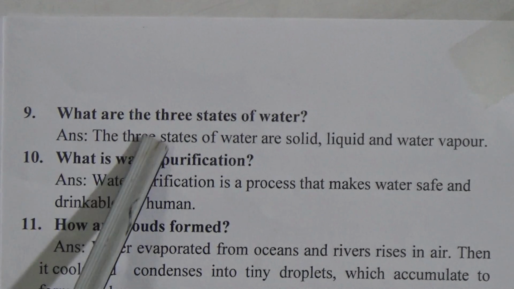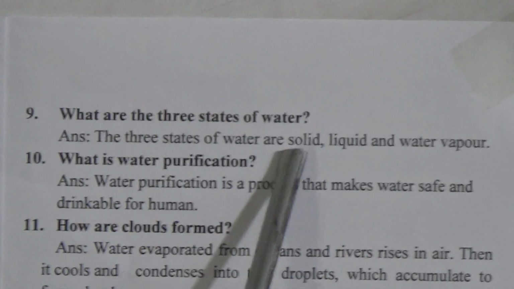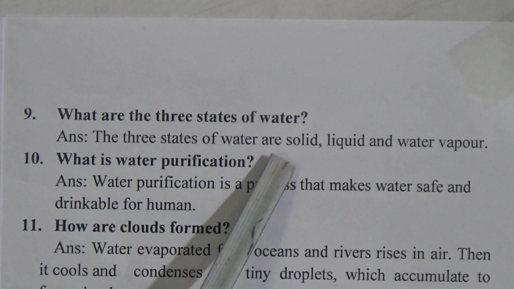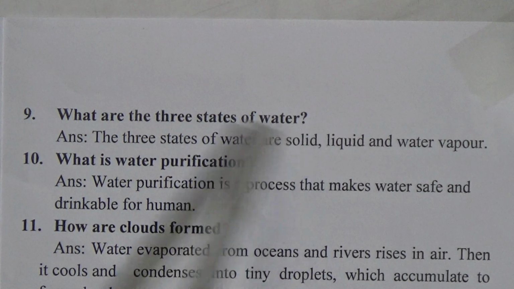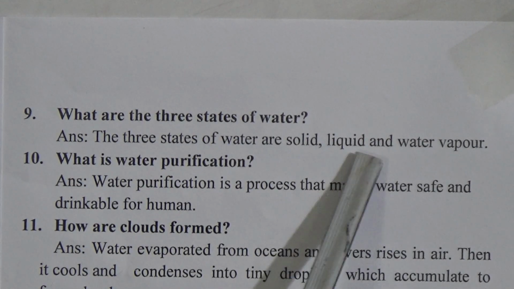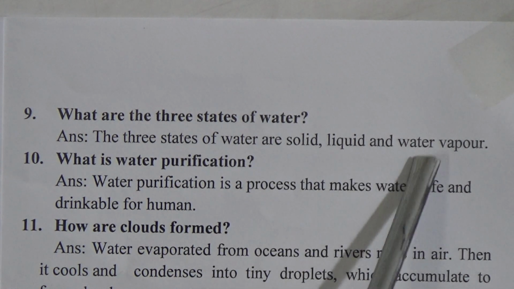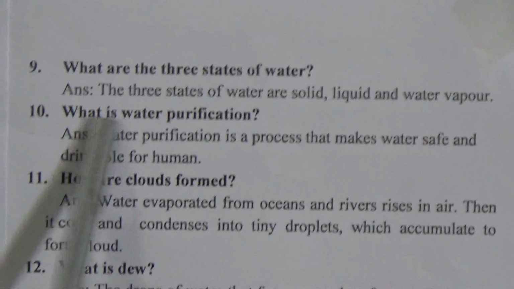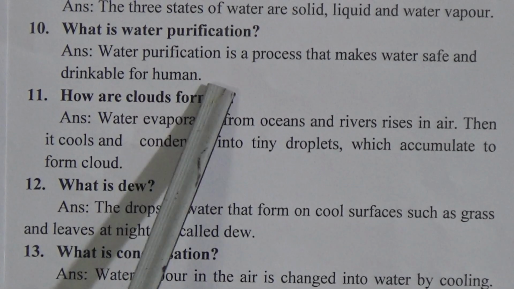Question number 9. What are the 3 states of water? The answer is, the 3 states of water are solid, liquid and water vapor. Dear students, you can write the question answer this way. 3 states of water are solid, you have to give a hyphen, then ice, liquid, you have to give a hyphen, then water, and gaseous, then you have to give a hyphen and write water vapor. Now come to the next one. What is water purification? The answer is, water purification is a process that makes water safe and drinkable for humans.